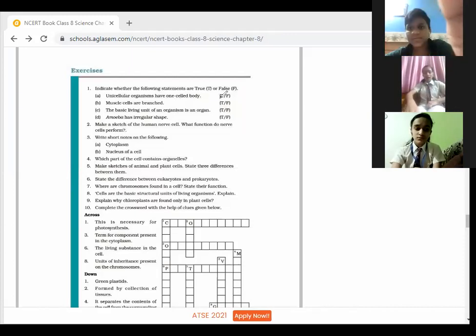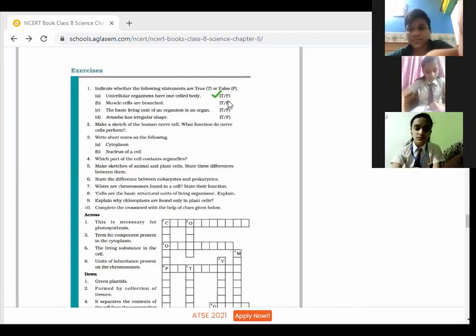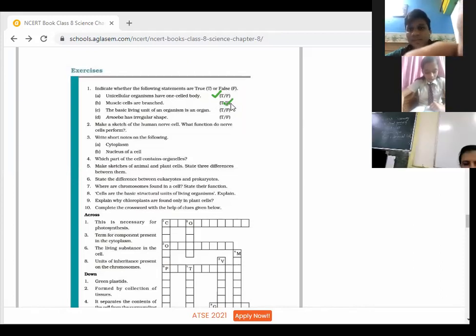Okay. Next is, muscle cells are branched. So Harshit, Ma'am, false. It is false. Muscle cells are not branched, only the neurons, the nerve cells, are branched.